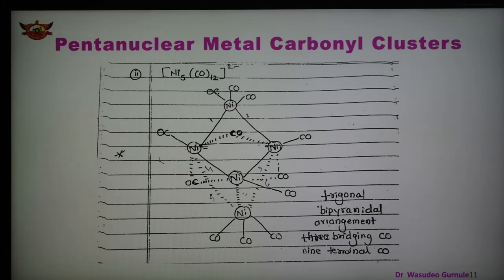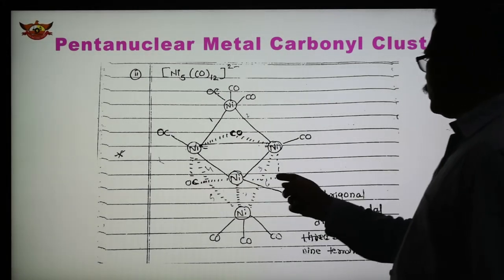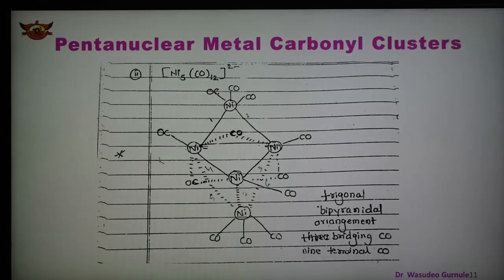In this trigonal bipyramidal arrangement, there are 3 bridging CO and 9 terminal, so a total of 12 carbonyls. The bridgings are 1, 2, 3, and the remaining are terminal carbonyls. This is the example of the pentanuclear metal carbonyl cluster [Ni5(CO)12]2-. In this case, there are 9 metal-metal bonds.